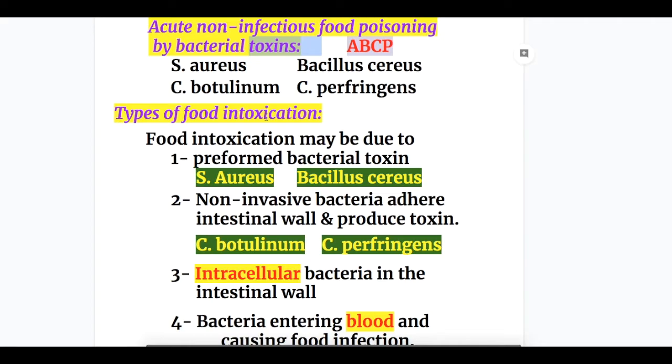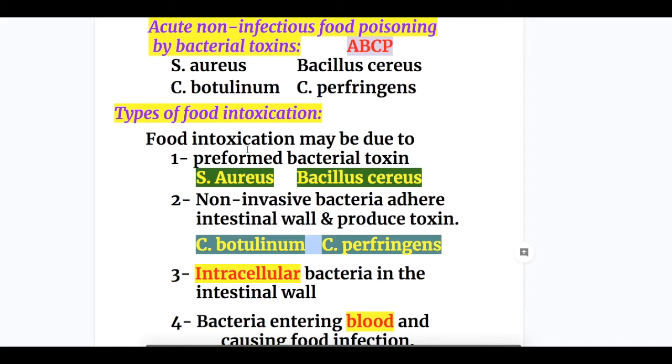Now, types of food intoxication. Food intoxication may be due to number 1, preformed bacterial toxin. Example is Staph aureus and Bacillus cereus. Food poisoning is because of the preformed toxin. Number 2, non-invasive bacteria adhering to the intestinal wall and produce toxin. Example is Clostridium botulinum and Clostridium perfringens.